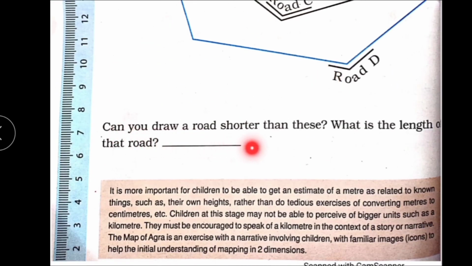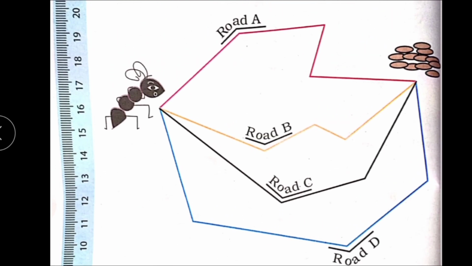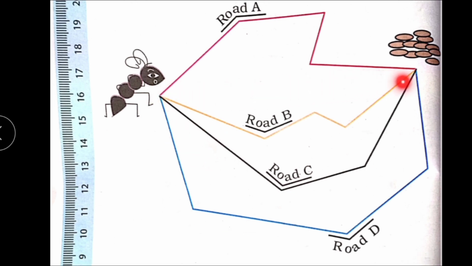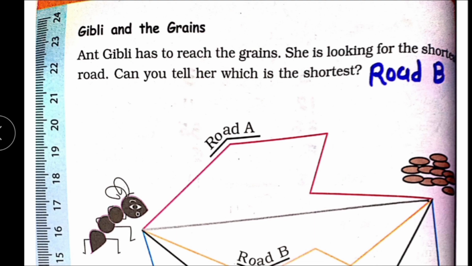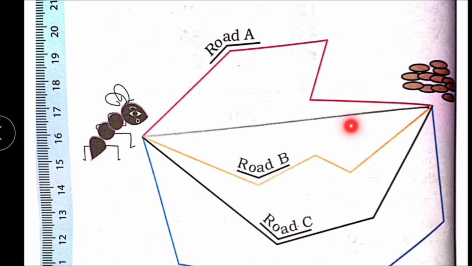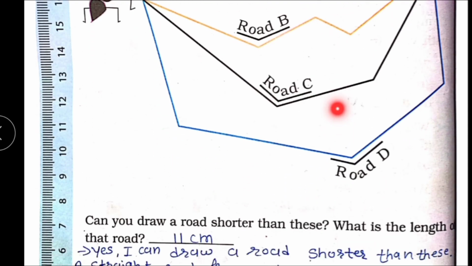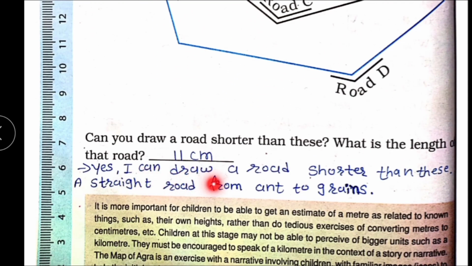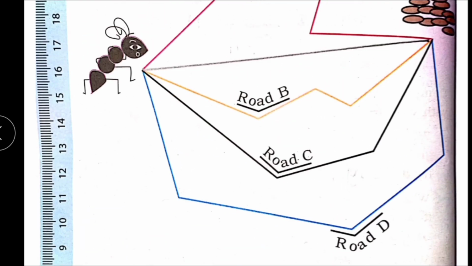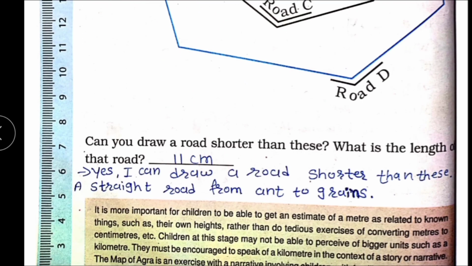Can you draw a road shorter than this? What is the length of that road? Can you draw? I think the straight road from N to the grains. It is the shortest road. So you can write the answer, which is the shortest road B. Now straight road, you can draw and measure its length. Yes, I can draw a road shorter than this, a straight road from N to the grains. Now if you measure this length, then it's approximately 11 centimeter.